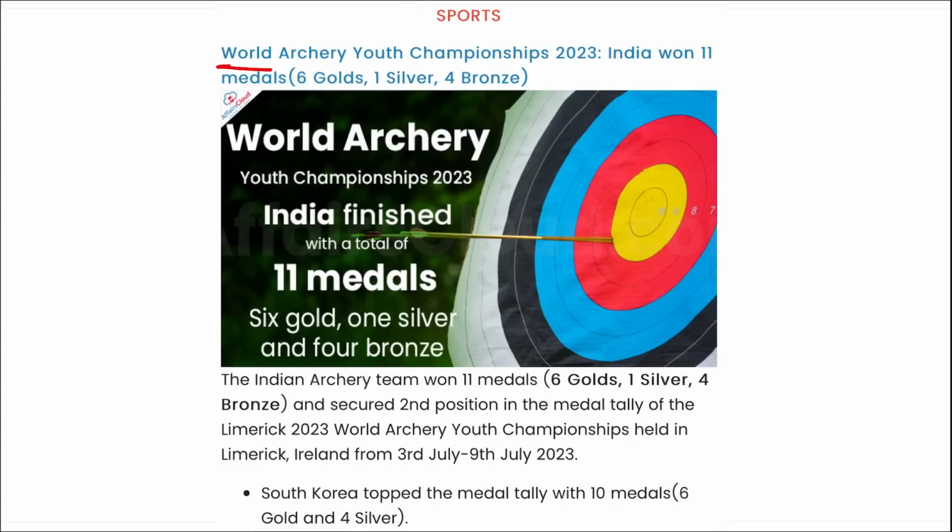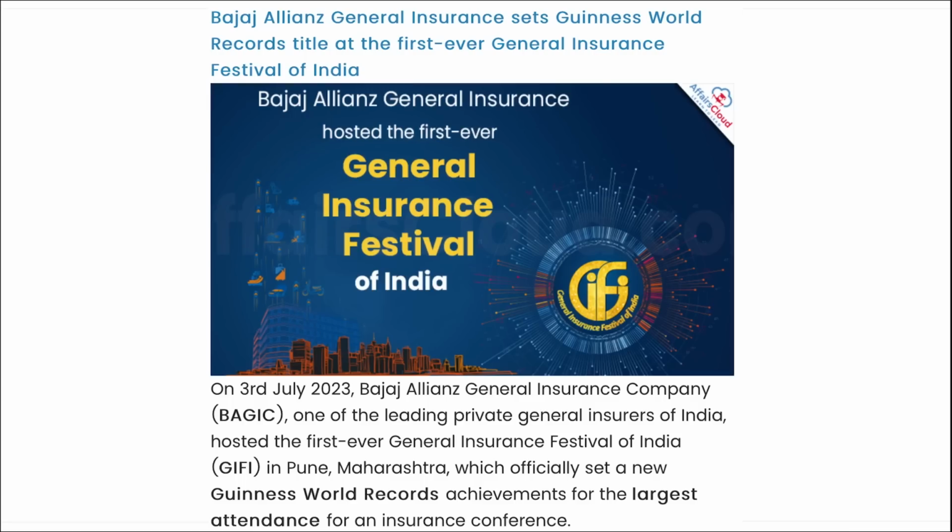Next, World Archery Youth Championship. It was held here, and India won 11 gold medals in this championship. India secured the second position in the medal tally, and South Korea topped here. Next is Bajaj Allianz General Insurance. They have set the Guinness World Record title at the first ever General Insurance Festival of India.